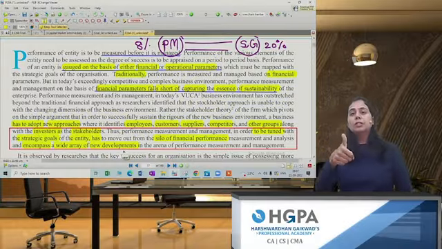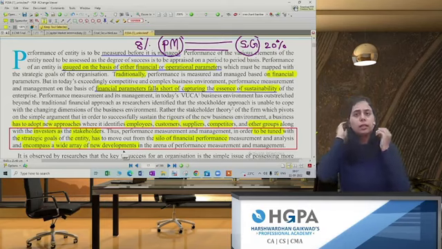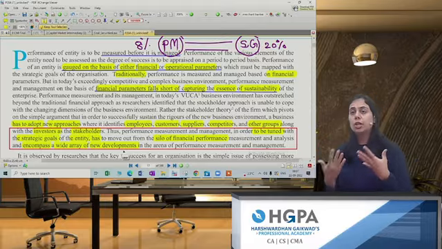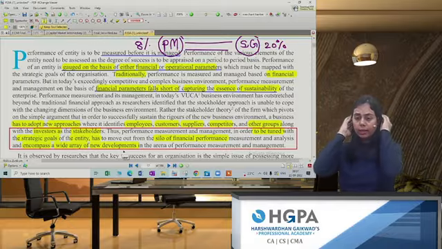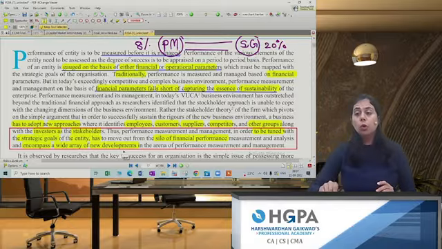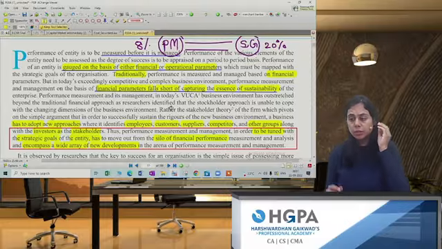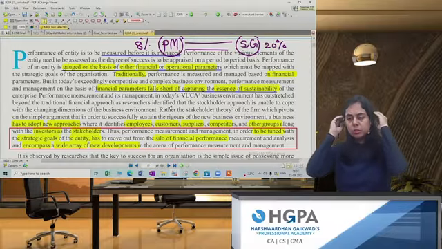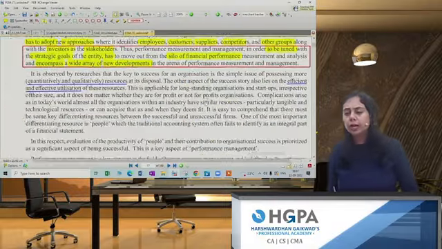2 factors. Okay. First factor is performance management does not mean only financial management. In performance management, you take into consideration all the operational factors also. You take into consideration the customers. You take into consideration the suppliers, the competitors, the shareholders, the investors, etc. This is one thing. And the second aspect here is that your performance management should always be in sync with the strategic goals of the company. This is one of the most important points. Okay, just an introduction to get an overview of the company.